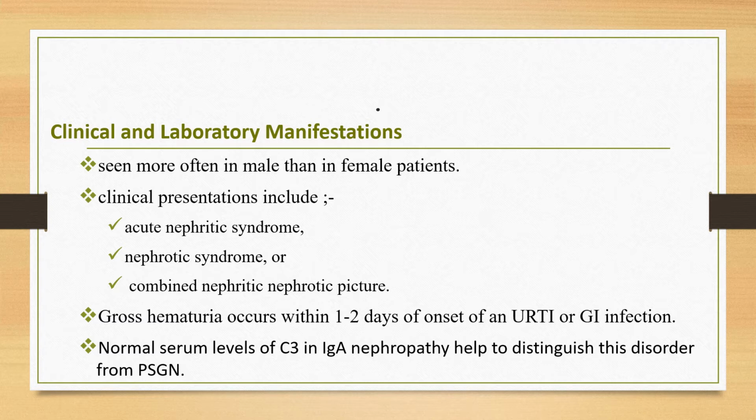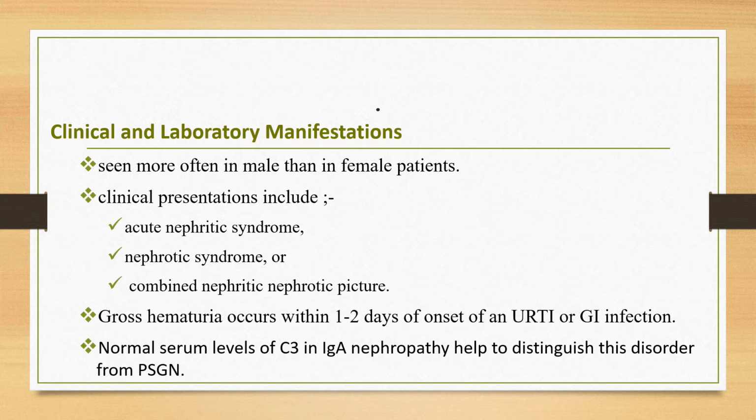The majority of children with IgA nephropathy present with gross hematuria, whereas other presentations include acute nephritic syndrome and nephrotic syndrome. Also, combined nephritic and nephrotic pictures may be seen. Gross hematuria often occurs within 1 to 2 days of onset of an upper respiratory or gastrointestinal infection, in contrast with the longer latency period observed in post-infectious glomerulonephritis, and it might be associated with flank pain.